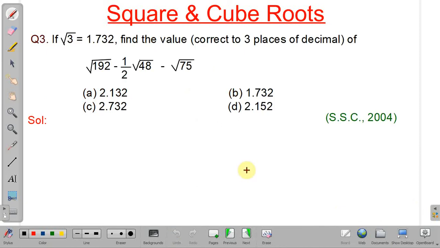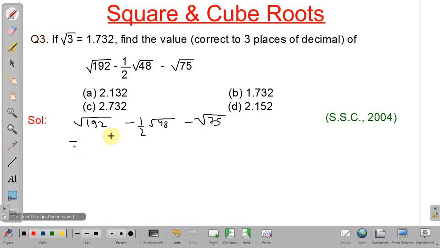See here what is given. The value of root 3 is given and we have to find the value of the given expression up to 3 places of decimal. See, square root of 192 minus 1 by 2 square root of 48 minus square root of 75.